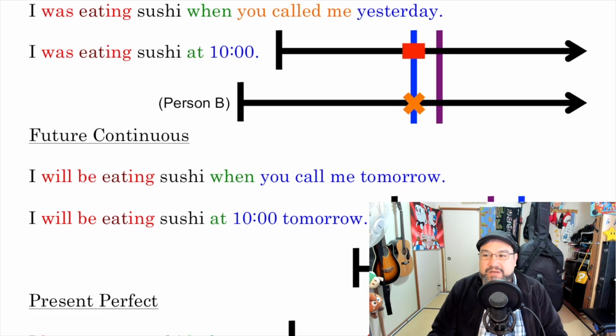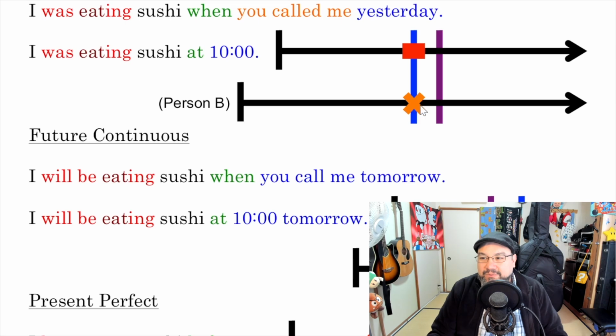Now, for the present continuous, you have two timelines, okay? You are person A, and then there's person B. The point with the past continuous, actually all continuous tenses, is that you compare it to something else that is happening, okay? So the main way to use the past continuous is to compare it to something. I was eating sushi when you called me.